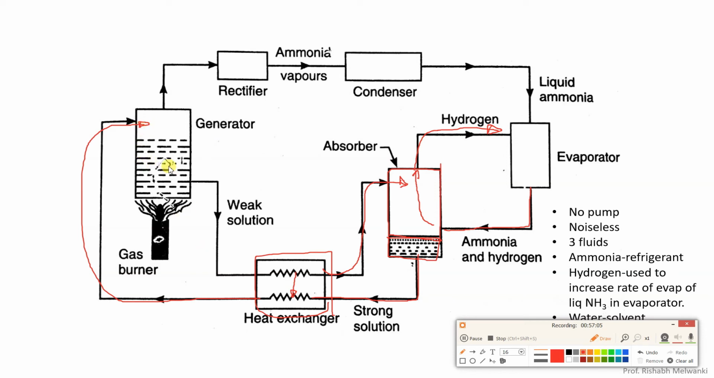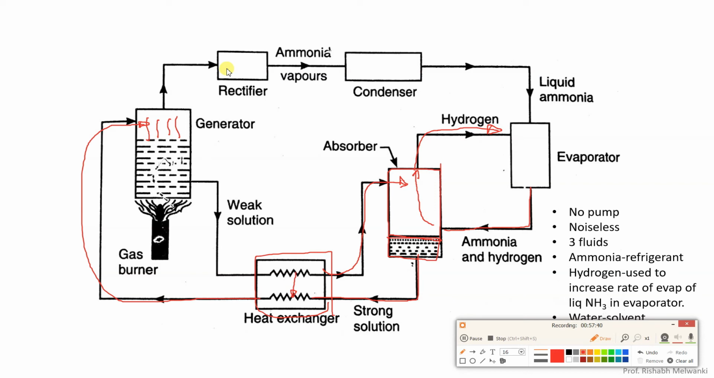In the generator, the strong solution is heated. So what is the strong solution? Water and ammonia. Now since the boiling point of ammonia is less as compared to water, ammonia will vaporize. Because of the heating, ammonia will vaporize, and whatever is remaining in the generator will be weak solution. That weak solution will again go back where? To the absorber. Now the ammonia vapor goes to the rectifier, where